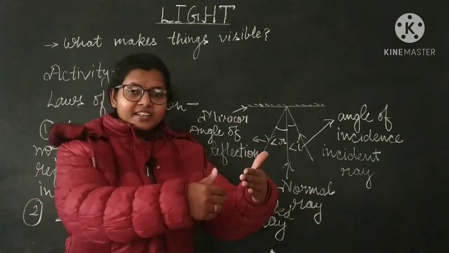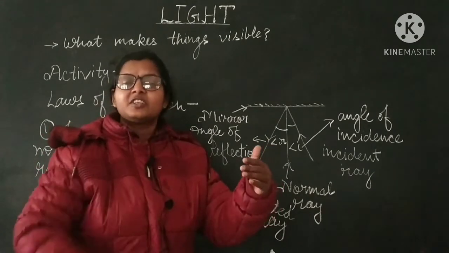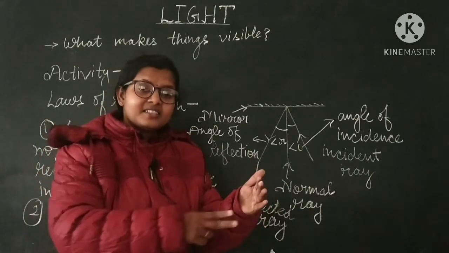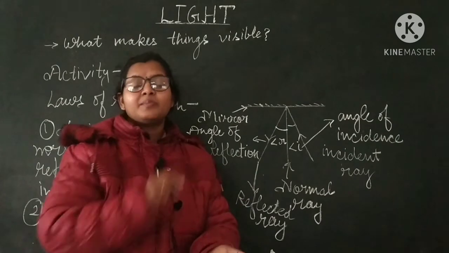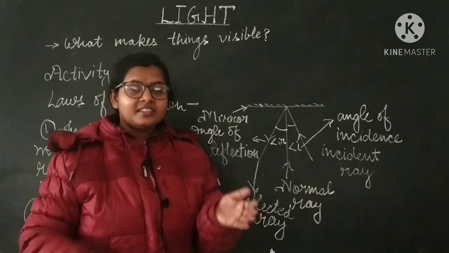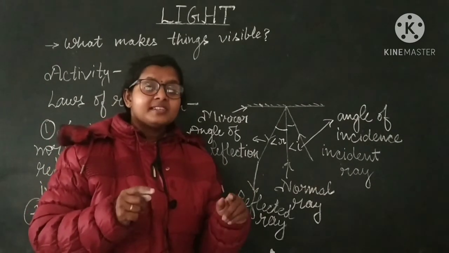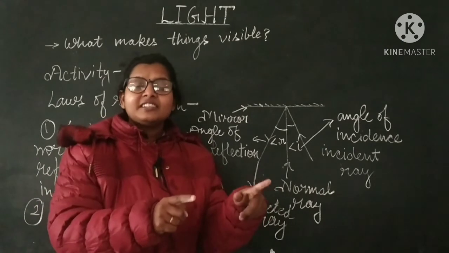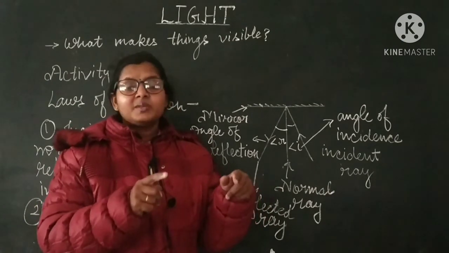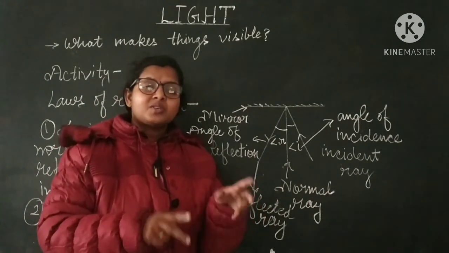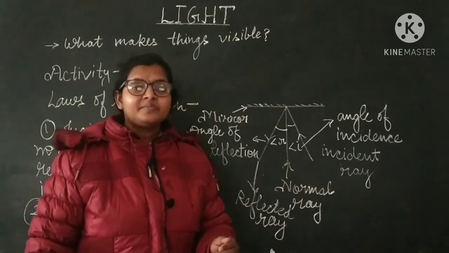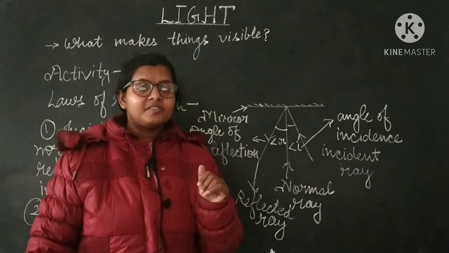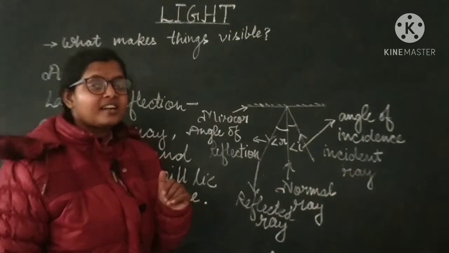Then you will find the position of the reflected ray on the same paper. Now cut this paper in between and just fold the chart paper. Then you will not find that reflected ray. It proves that the reflected ray, incident ray and normal ray lie in the same plane, because when you folded that plane, you did not get the reflected ray. It was the second activity, which is given in your NCERT book.